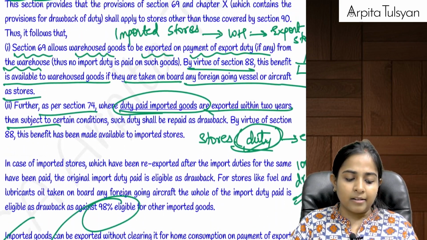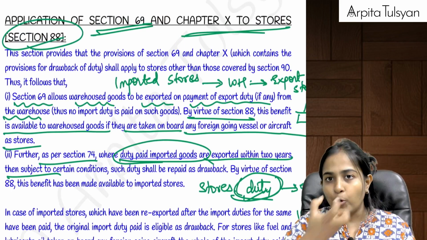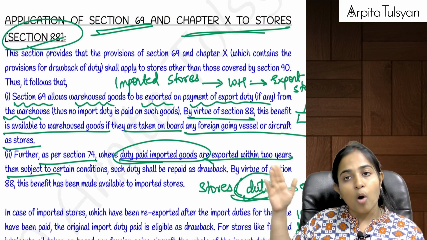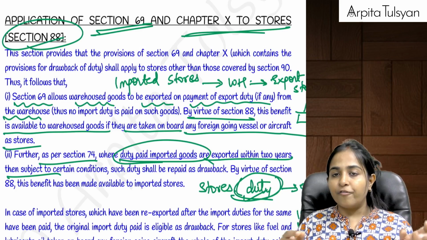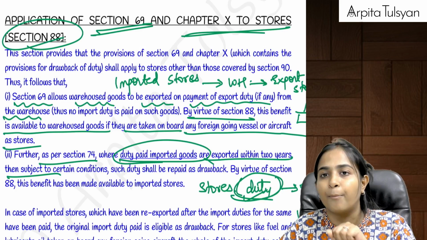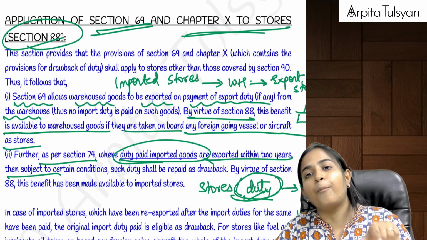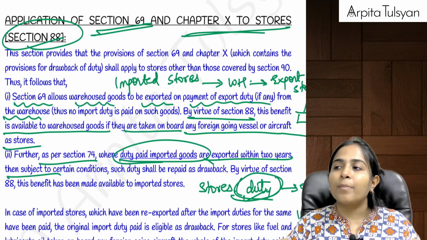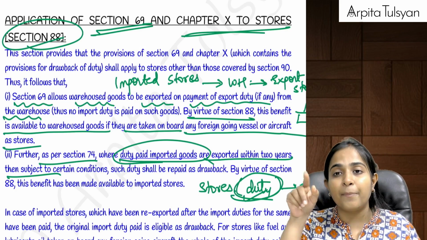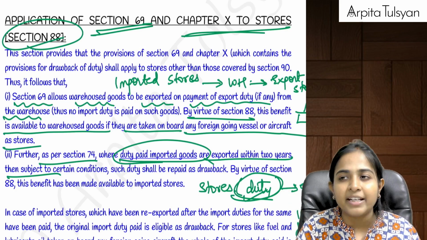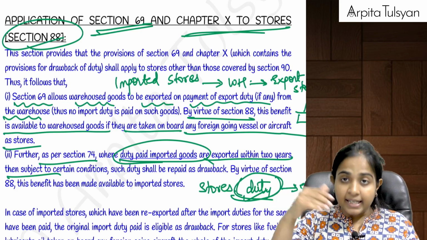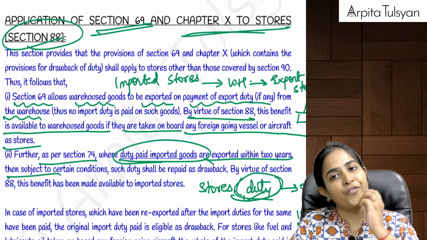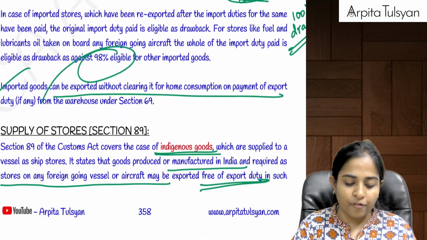Yes, and in such cases, suppose you have imported some stores on which you had paid the duty. Now the stores are going to go outside India on a foreign going vessel. Then obviously, first we studied that there will be no import duty. But what if you have already paid import duty at the time of import of these stores? Then you will get a duty drawback of this. Normally, whenever we get duty drawback, it is 98% of the tax. We do not have it in our syllabus, but this is the provision. But in case of the stores, you get 100% of the duty drawback. Whatever is the amount of import duty that you had paid on these stores, full of that will be allowed as